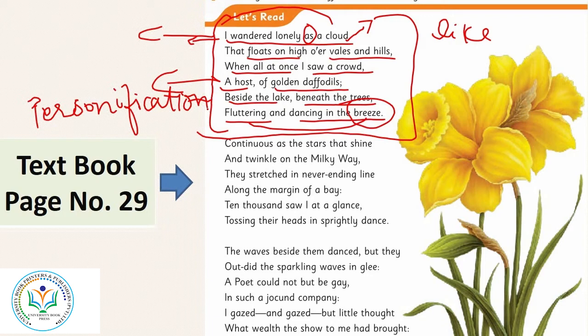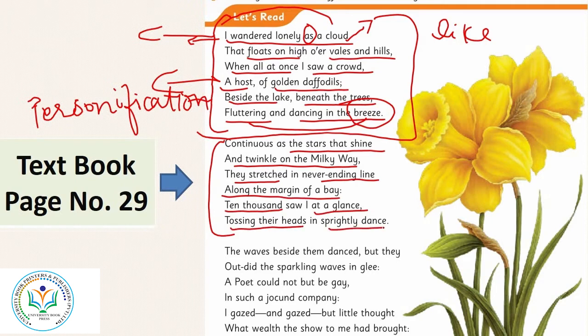In real life, in reality, the flowers cannot dance, but here we can make them dance by the use of personification. The second stanza here continues as the stars that shine and twinkle on the Milky Way, they stretched in never-ending line along the margin of a bay. 10,000 saw I at a glance, tossing their heads in sprightly dance.